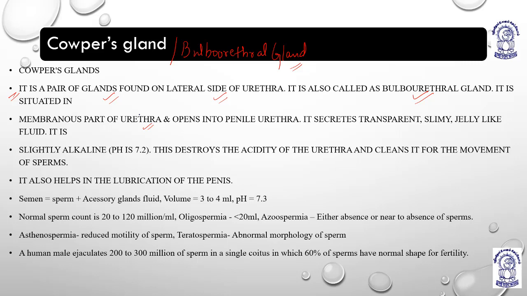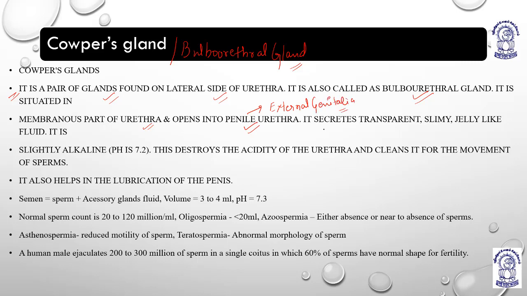It is found on the lateral sides of the urethra. That time I told you the prostatic urethra and the membranous urethra. So the membranous urethra basically is having the Cowper's gland, and it opens into the penile urethra, means the external genitalia.